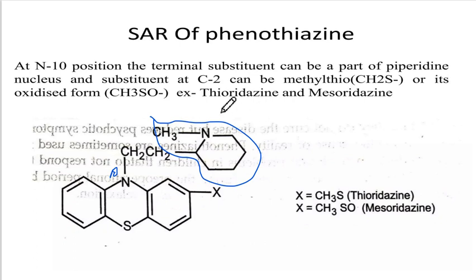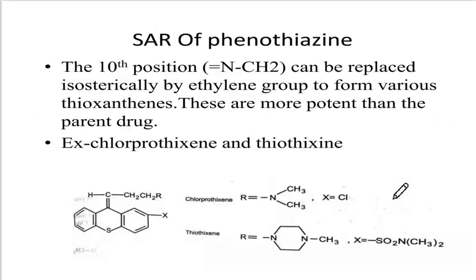Example, thioridazine and mesoridazine. That means if at the N10 position there is a substitution of piperidine nucleus, then at the C2 position, if it is SCH3, that is methylthio, then it is thioridazine, and if it is the SO oxidized form, then it is mesoridazine.